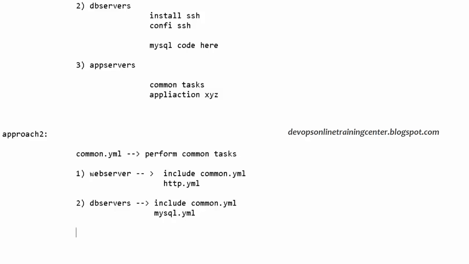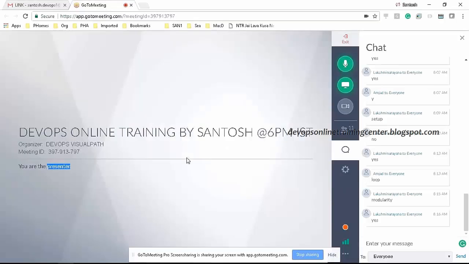So instead of that, I take out the code which is getting repeated and write a playbook for it, and I call it common.yaml. Then I just say one line, include common.yaml, and I get all the code inside web servers.yaml, the web servers group or the DB servers group. So this way, the second approach is definitely better compared to the first approach. Agree? Are you following? Okay.